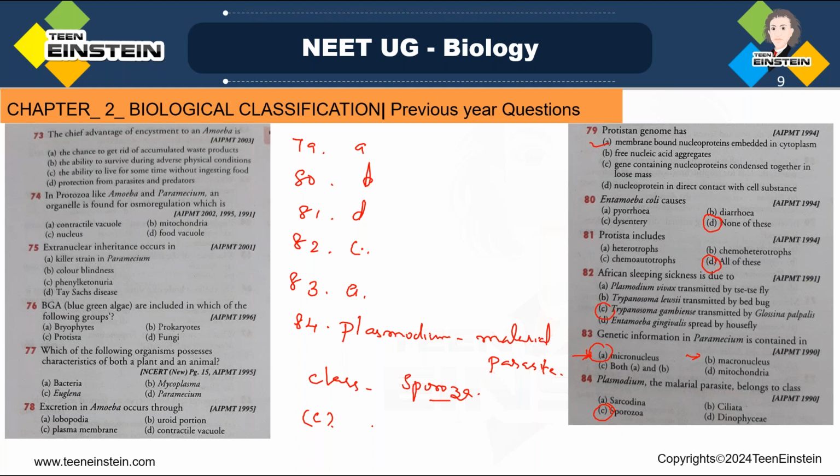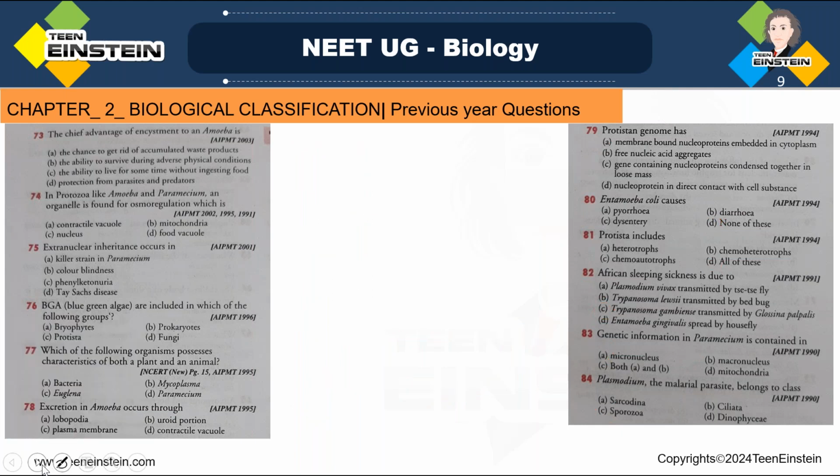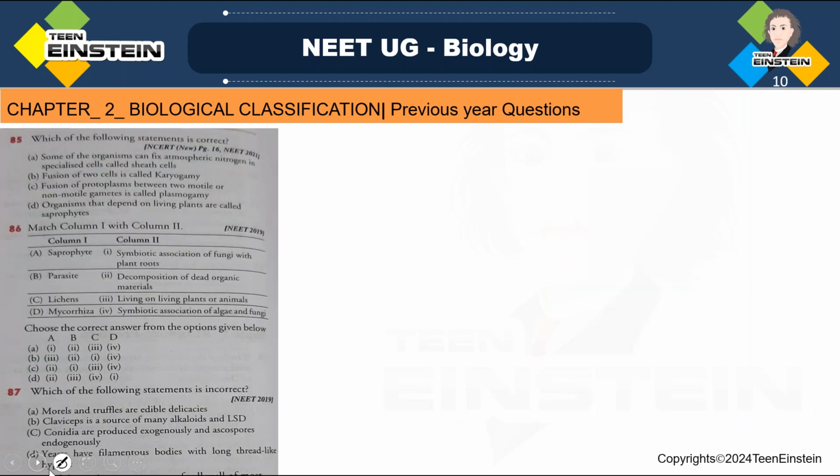Okay. Next, question number 85. Which of the following statements is correct? First statement: some organisms can fix atmospheric nitrogen in specialized cells called sheath cells.